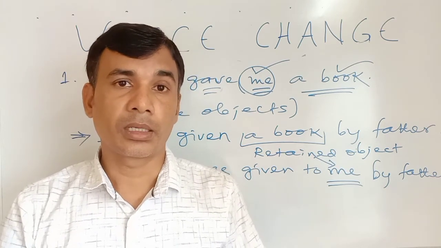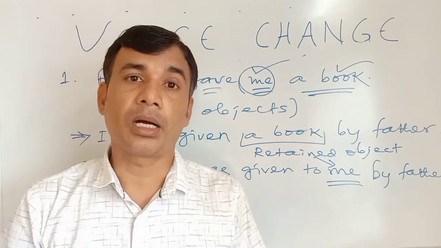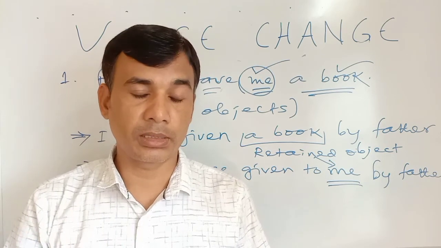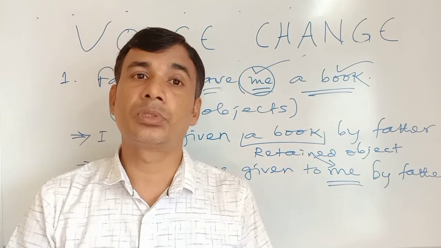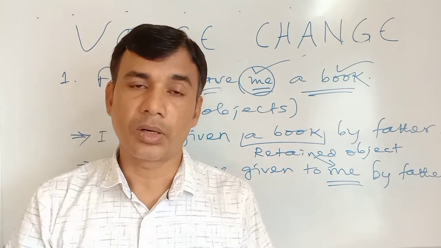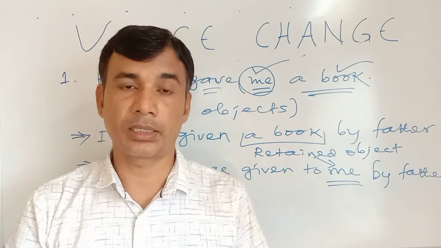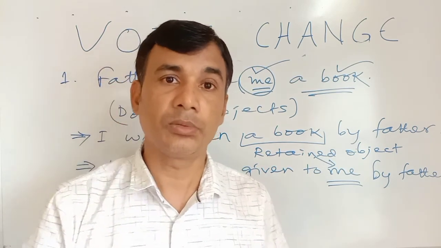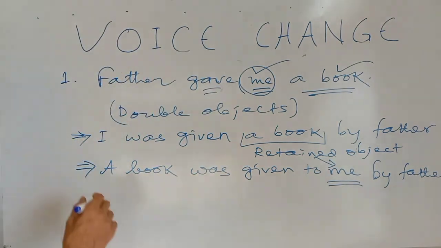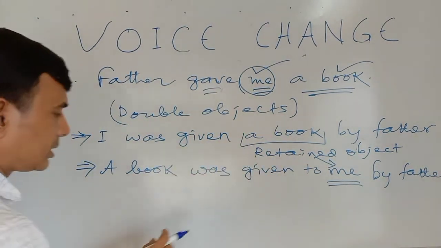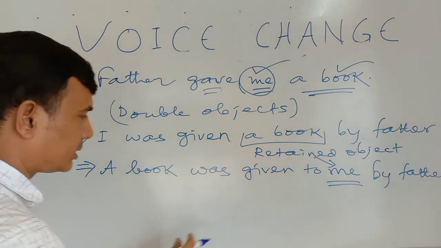What will be the answer then? When there are double objects, two objects in one sentence, remember to take the living object, that is the indirect object, as your subject and do the change. Why? Because here, I was given a book by father, a book was given to me by father.